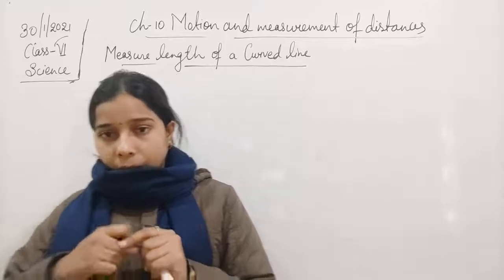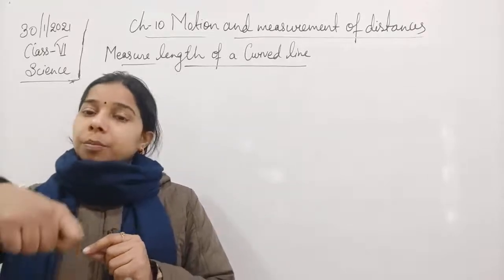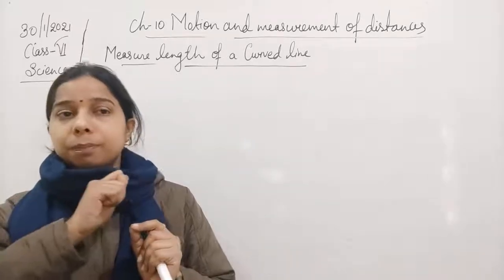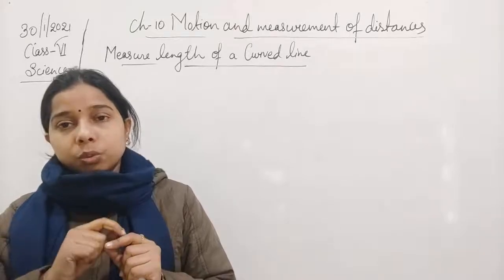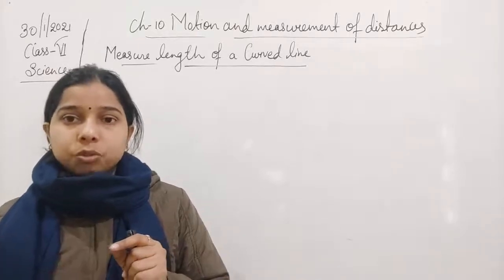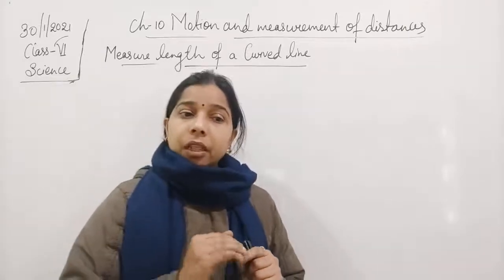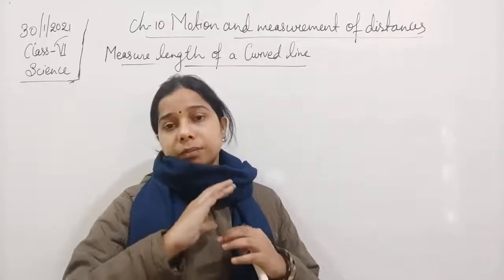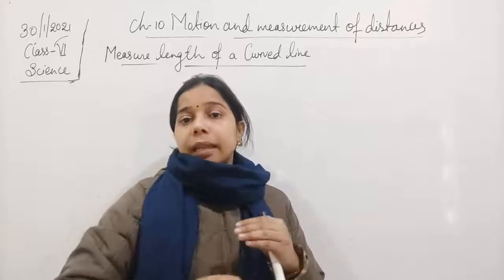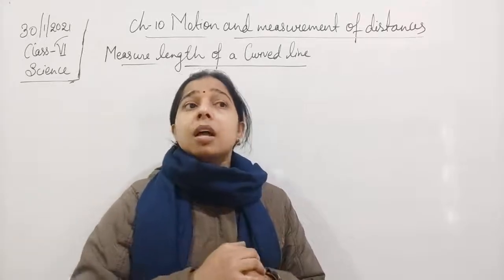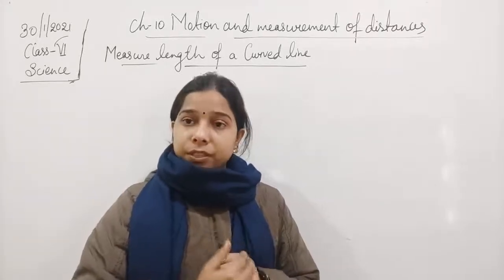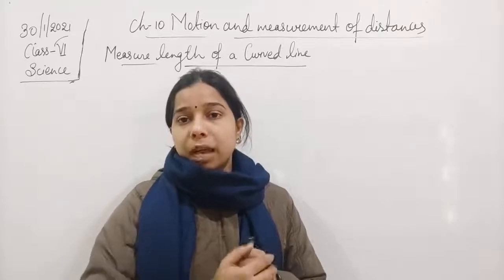We will take a proper measurement by laying it all over the body to the other end. So finally we will get the length of the surface of that ball.